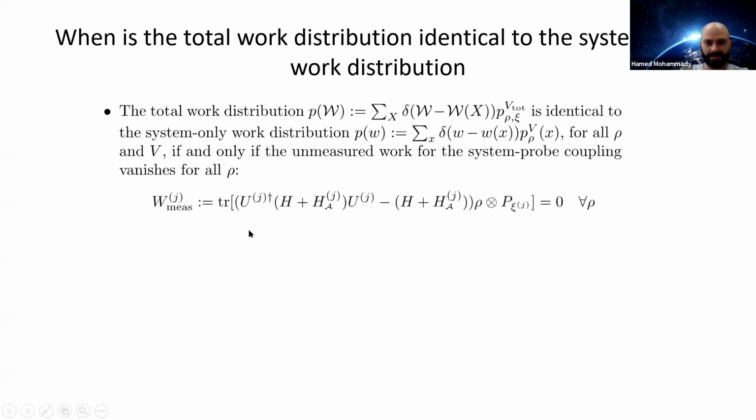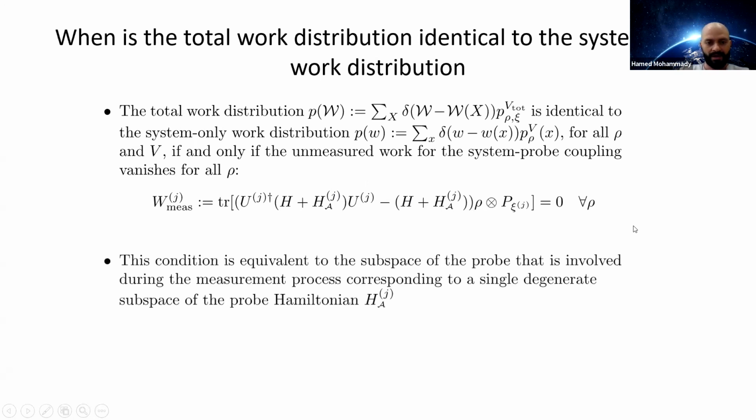So we can write this as follows: the Heisenberg-evolved Hamiltonian of the system and probe minus the bare Hamiltonian, evaluated given the initial state of system and probe, is zero for all system states. And this condition is also equivalent to the statement that the subspace of the probe that is involved during the measurement process corresponds to a single degenerate subspace of the probe Hamiltonian.